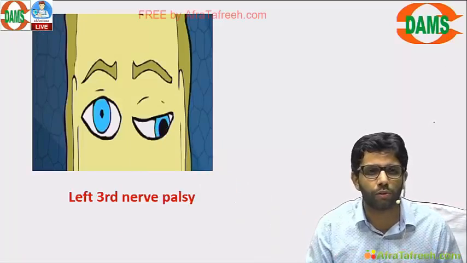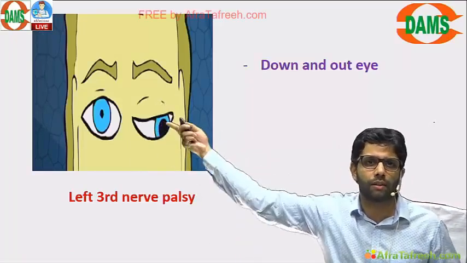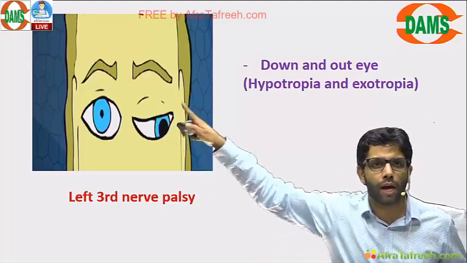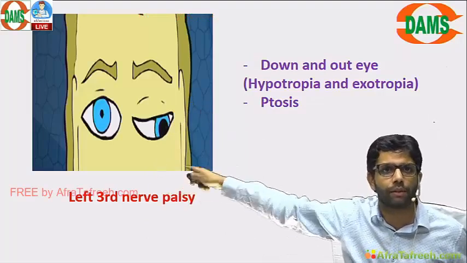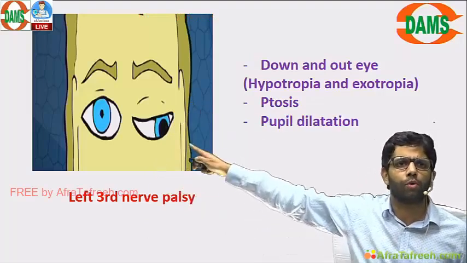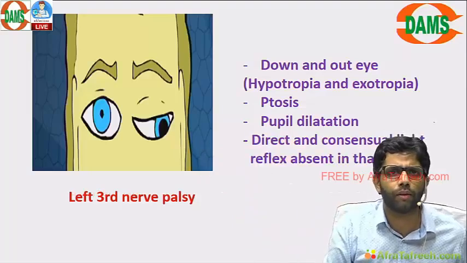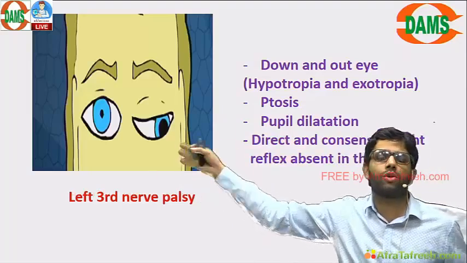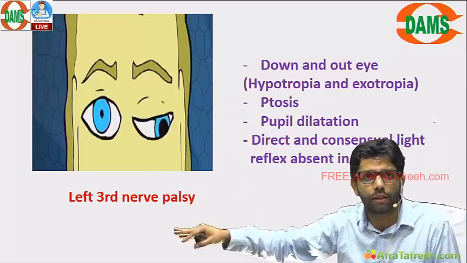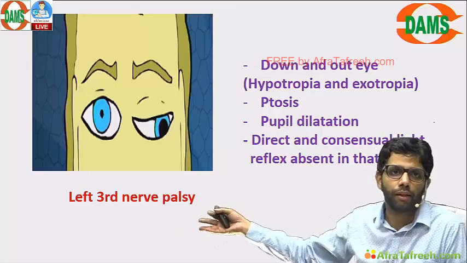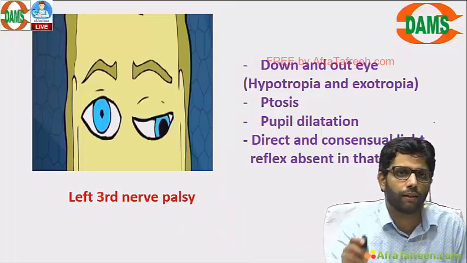Remember down and out, don't confuse in third nerve palsy. Third nerve supplies LPS, ptosis. So hypotropia, exotropia. Diplopia in all the positions except down and out. Pupil is dilated because third nerve supplies the efferent of the pupil. Direct consensual reflex also absent in third nerve palsy. Diplopia in all the directions except down and out. Remember this, down and out for third nerve palsy.